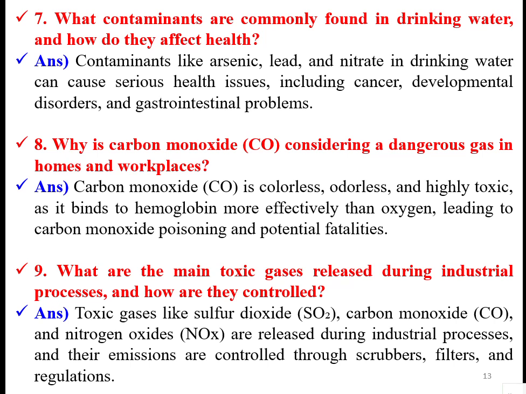There are some more toxic gases released during industrial processes, like sulfur dioxide, carbon monoxide, and nitrogen oxides. Their emissions are controlled through scrubbers, filters, and regulation. Some separation techniques are needed: while they are being released into the environment, we need to separate them out and put them aside so that they do not mix into the surrounding air or water.